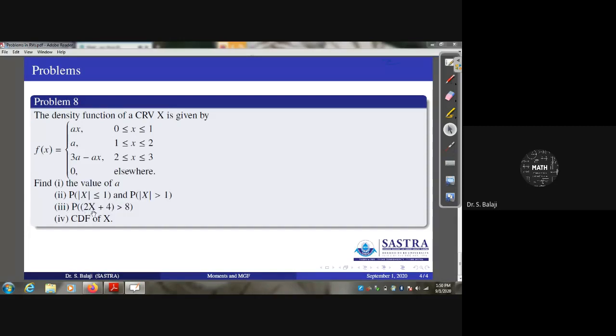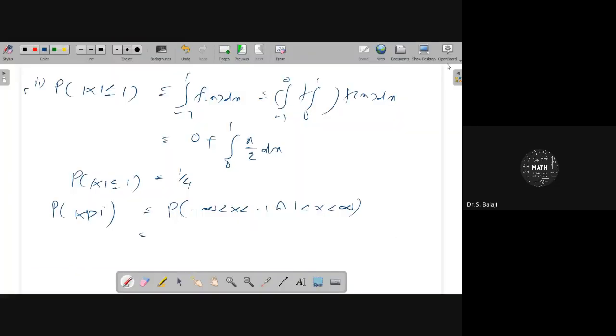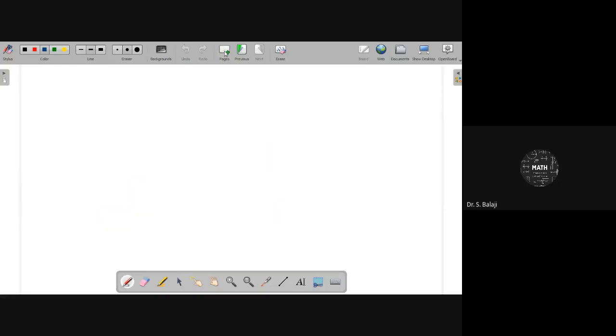And the third one is probability of 2x plus 4 greater than 8 here. It will be 2x greater than 4, then x greater than 2. So the integral from 2 to infinity of f of x dx.